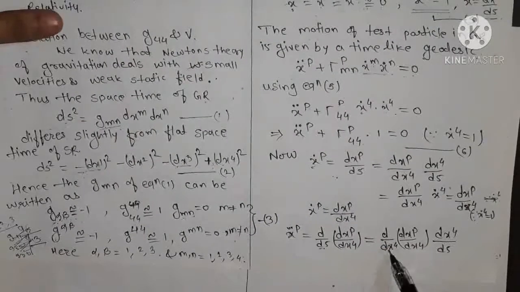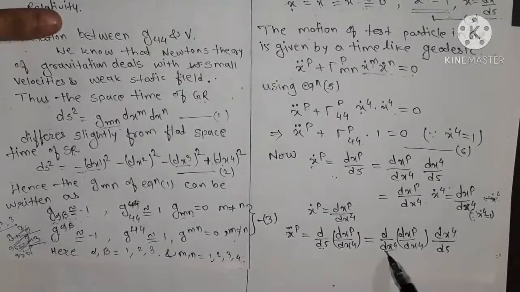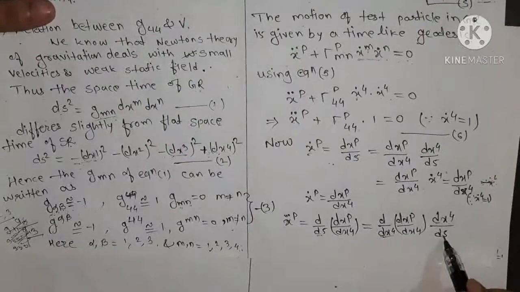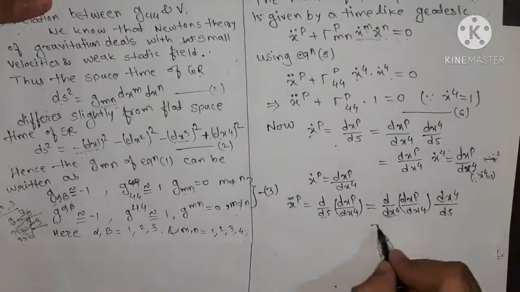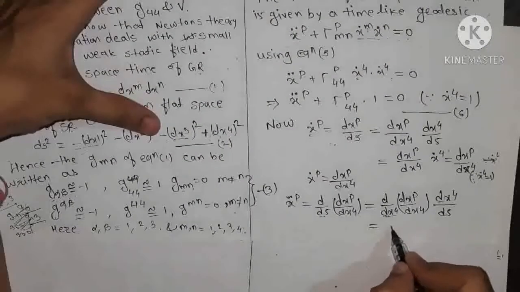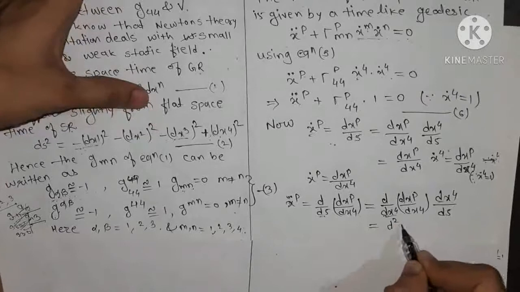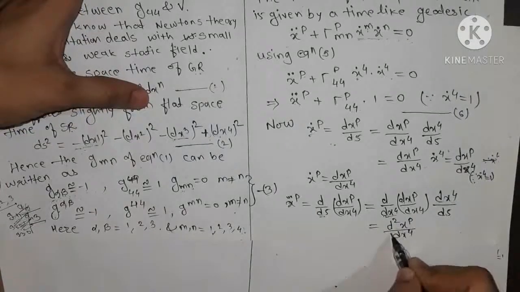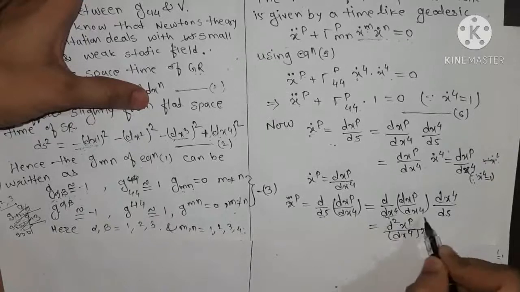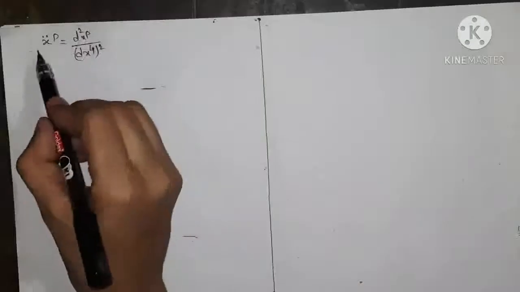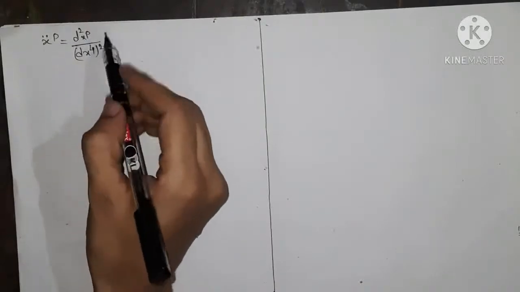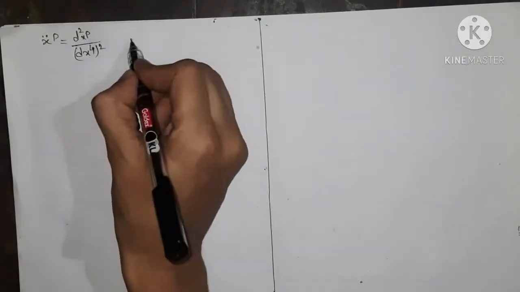We are taking dx4 as an adjustment, so when this cancels we have d upon ds, and again dx4 by ds equals 1. So we get d2 xp upon dx4 square, since dx4 into dx4 is dx4 square. So we have x double dot p equal to d2 xp by dx4 square.